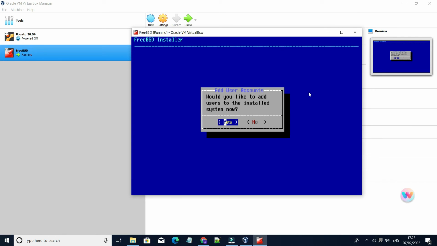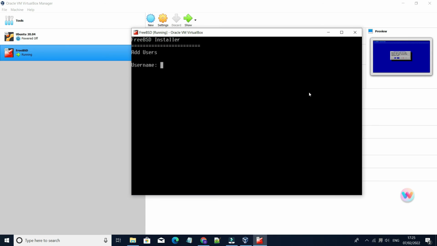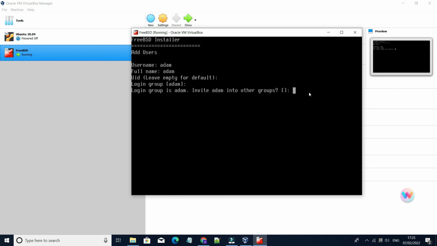Now it is asking for would you like to add user. So I want to add user, so I am selecting yes and press enter. Username I am giving as Adam. Just press enter here.